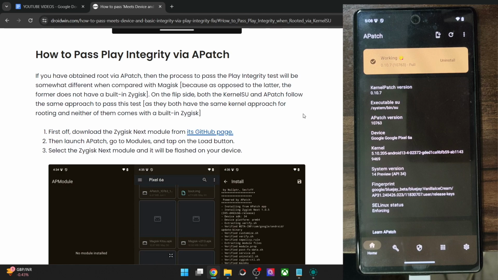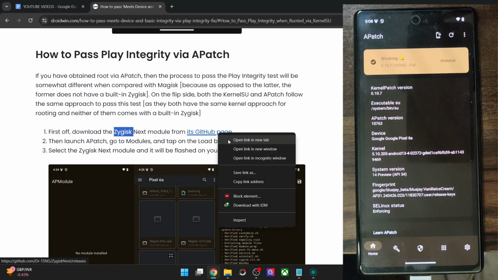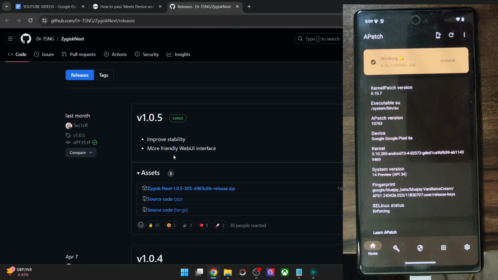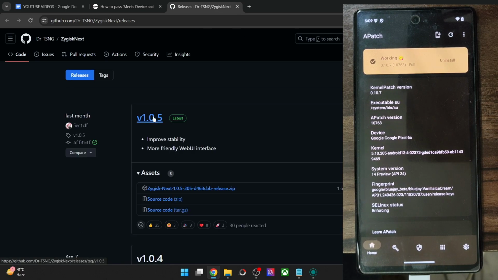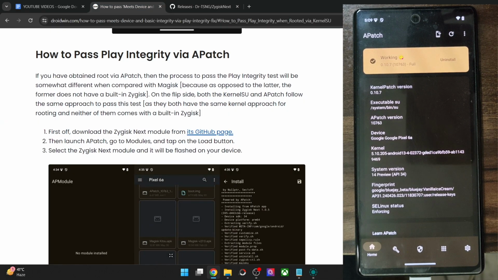First off, you will have to get hold of the Zygisk Next module from GitHub. This module will give us Zygisk in the APatch app. So get hold of the module from its GitHub page. At the time of recording, this is the latest build, and that might vary whenever you are trying out this video. So get hold of the zip file and then transfer the zip file onto your phone. Once you have got the zip file, let's flash it.